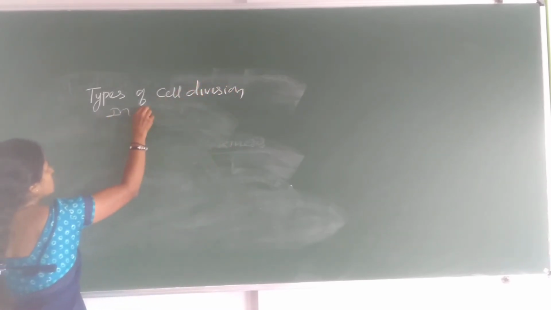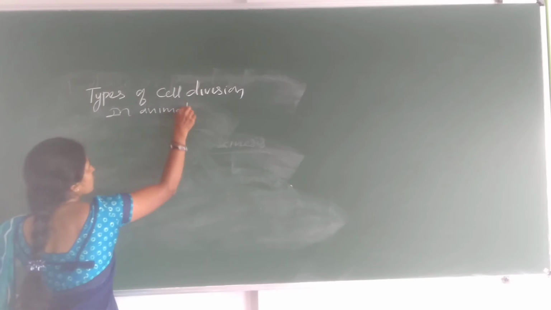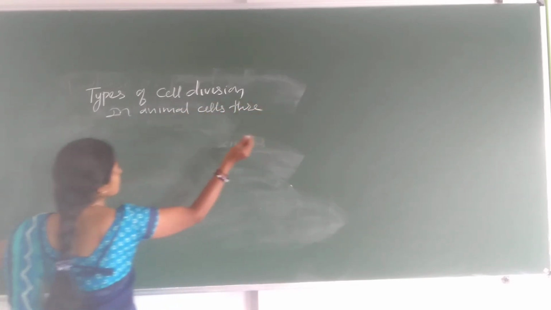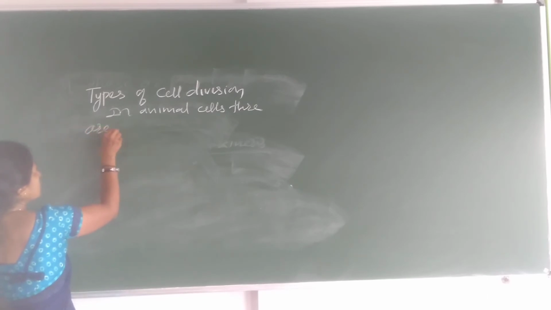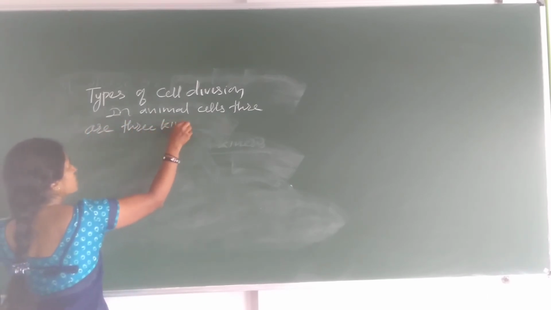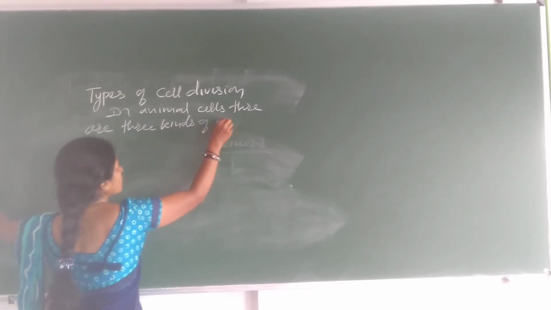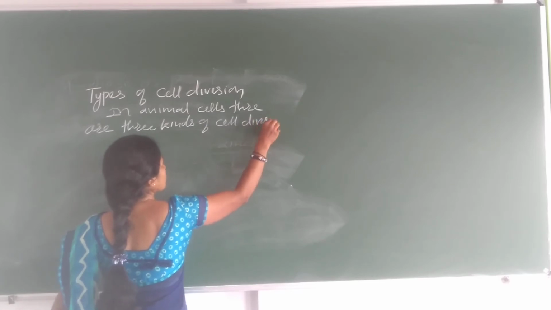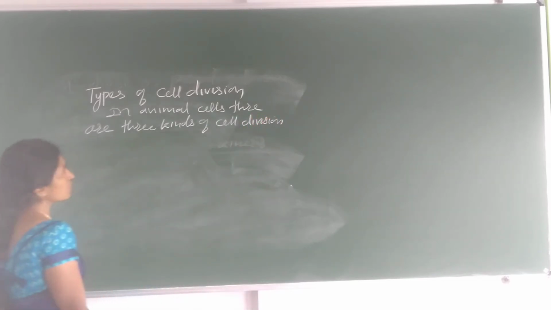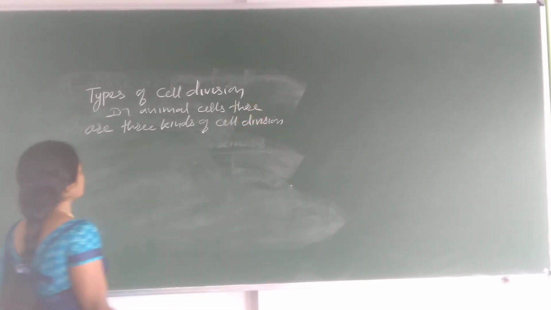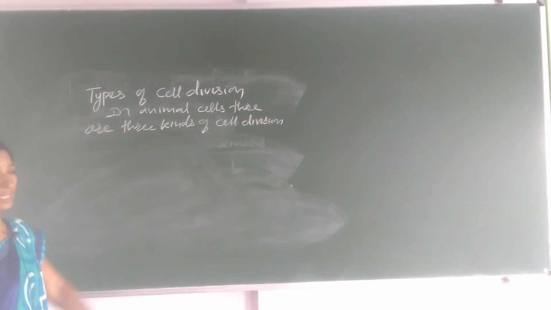In animal cells there are three kinds of cell division. There are three kinds of cell division in animal cell.